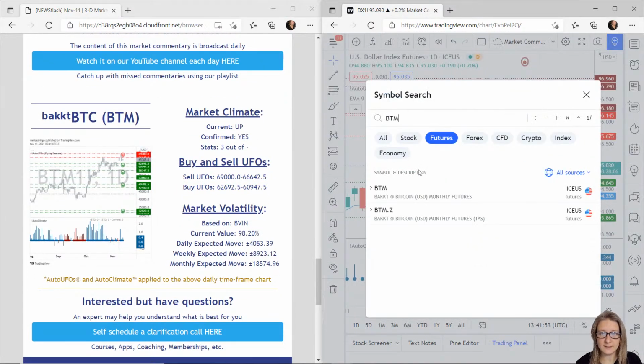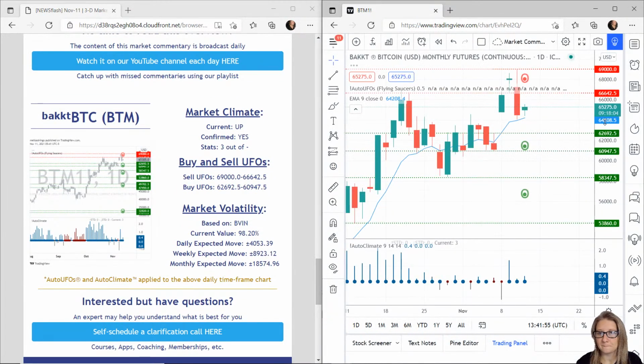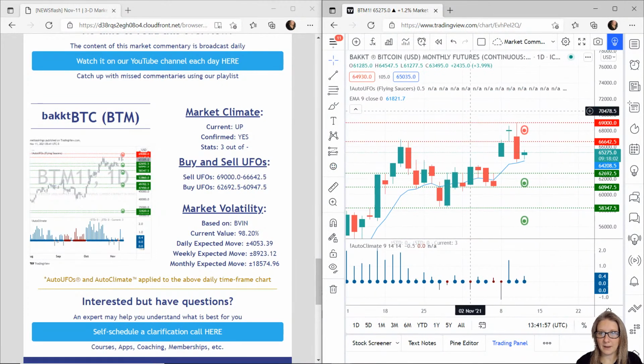So let's load this. Here we are. So with backed Bitcoin, we have confirmed upwards climate, thick blue dot, probability to the upside. Now we have sellers here between 69,000 to 66,642.5. So if we were to hit them, we would expect price to fall a little bit, at least.